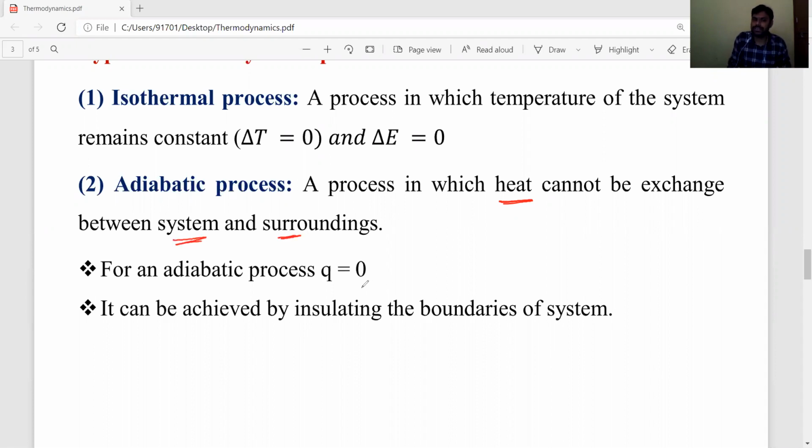Such a process is known as an adiabatic process. In an adiabatic process, Q is constant. For example, a thermoflask, an isolated system, you have to take. This is an isolated system.